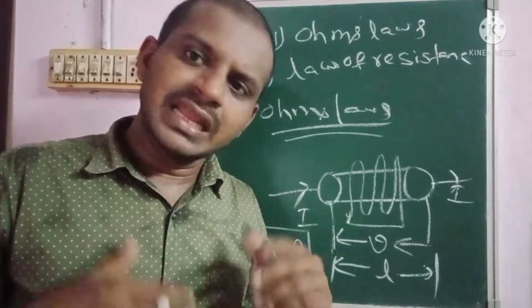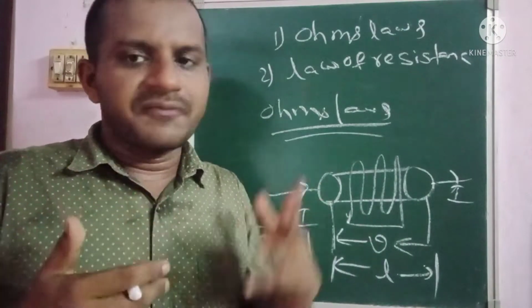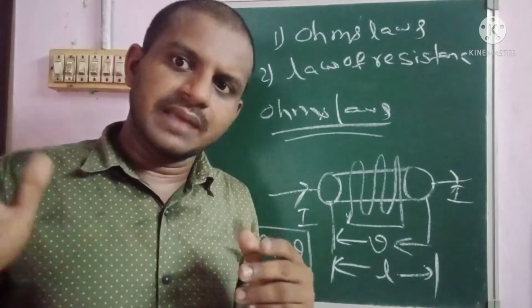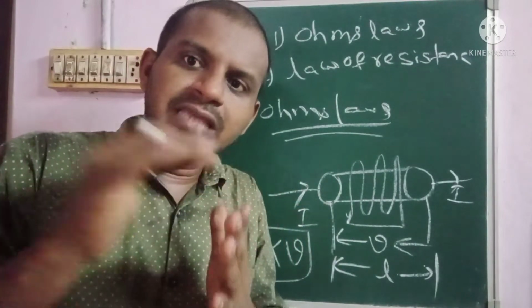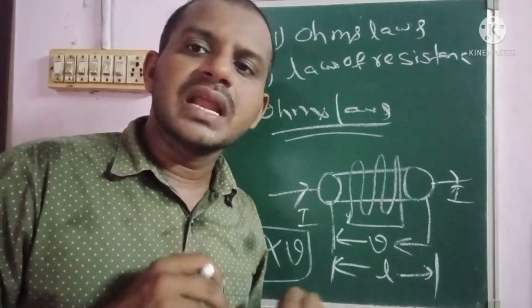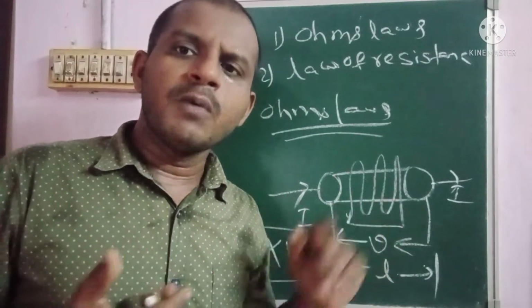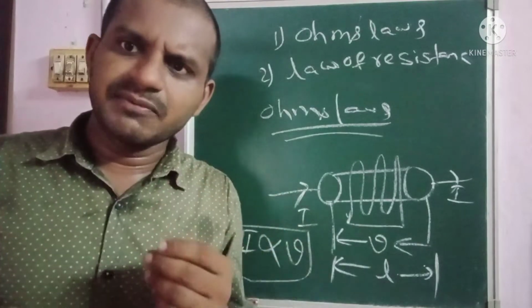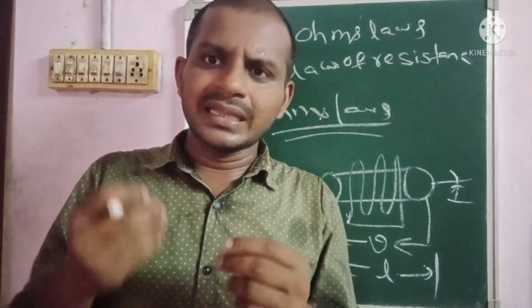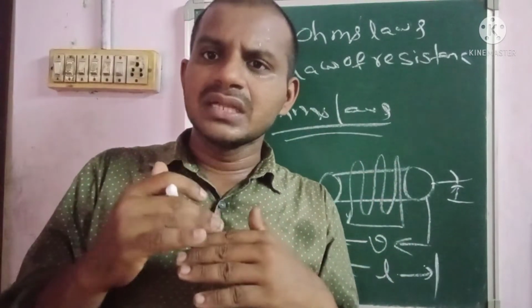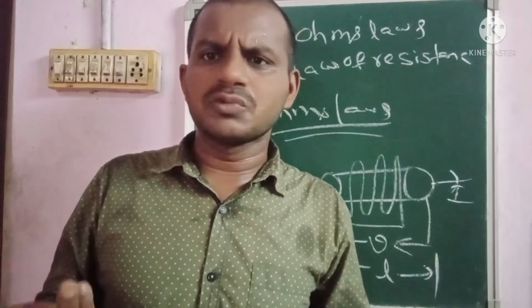In elements like diodes, resistances, or different types of lamps like fluorescent lamps, if the temperature rises, Ohm's law is not applicable. The best example is a voltage regulator, where the temperature is not maintained constant. Voltage regulators are non-linear devices.